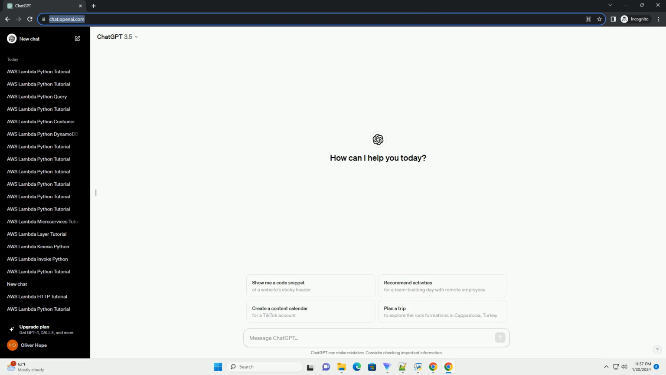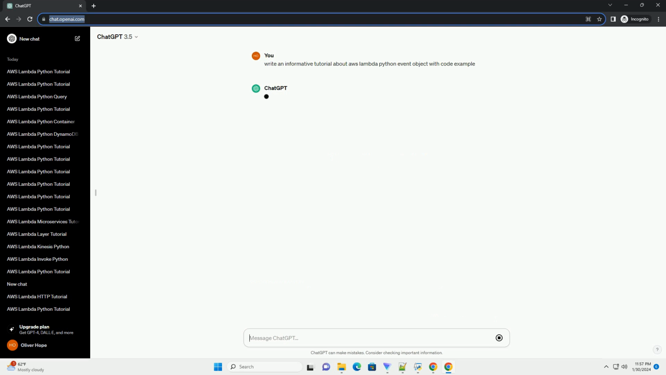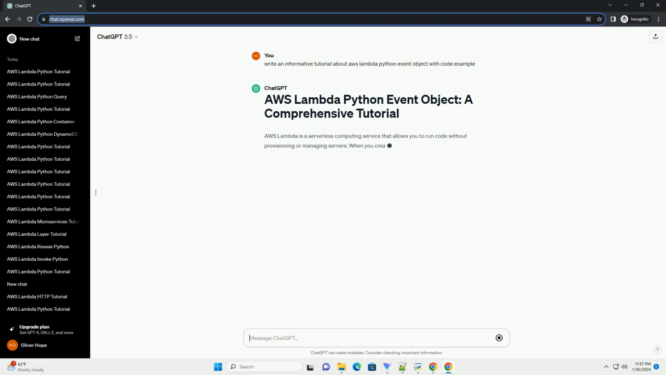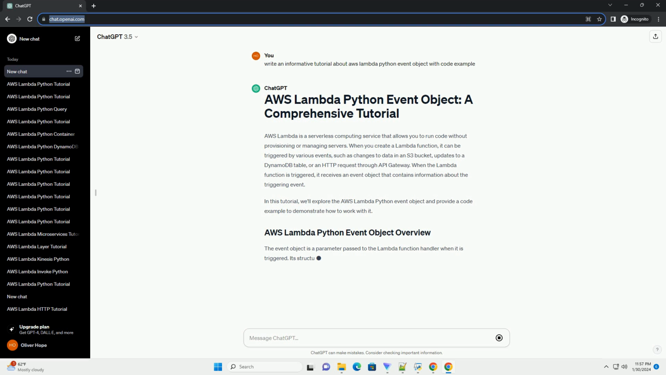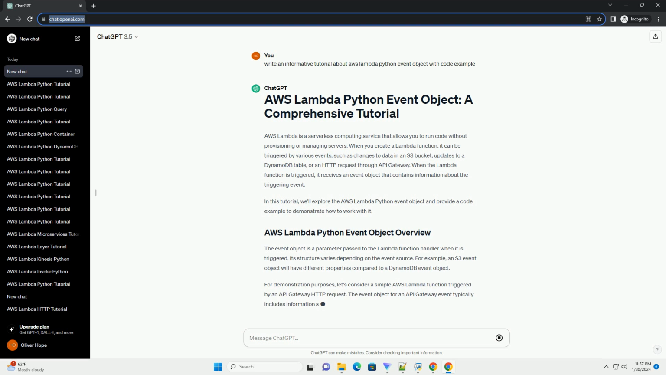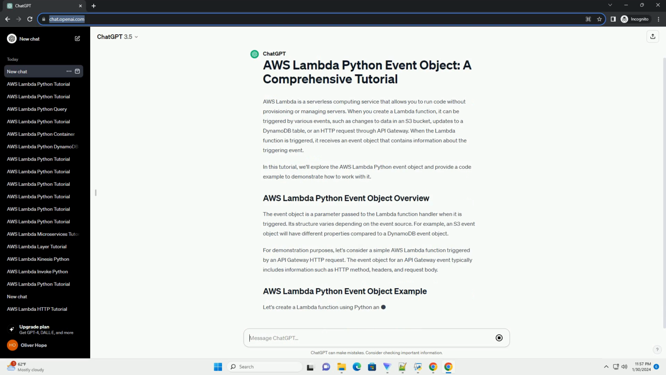AWS Lambda is a serverless computing service that allows you to run code without provisioning or managing servers. When you create a Lambda function, it can be triggered by various events, such as changes to data in an S3 bucket, updates to a DynamoDB table, or an HTTP request through API Gateway. When the Lambda function is triggered, it receives an event object that contains information about the triggering event.